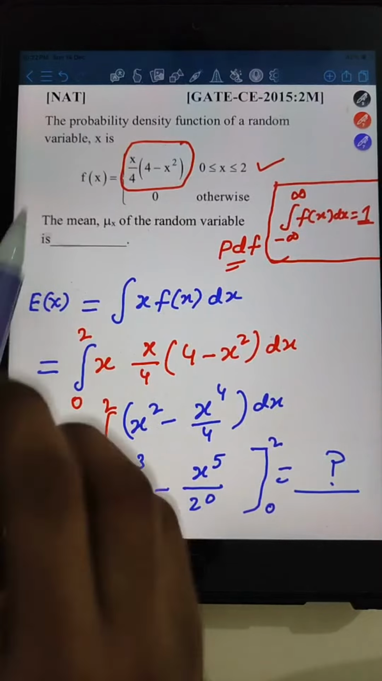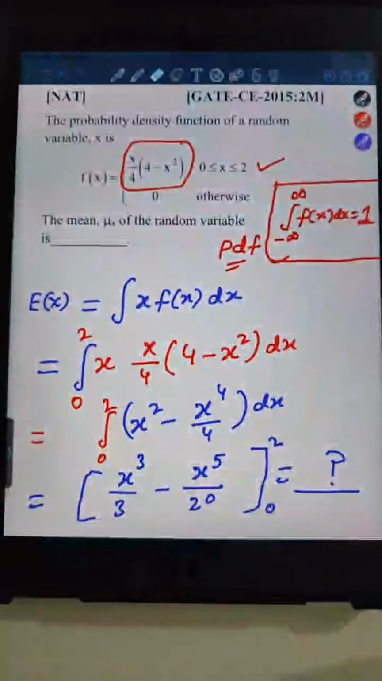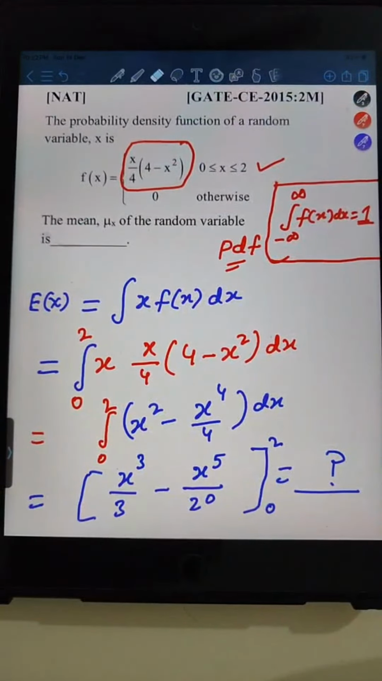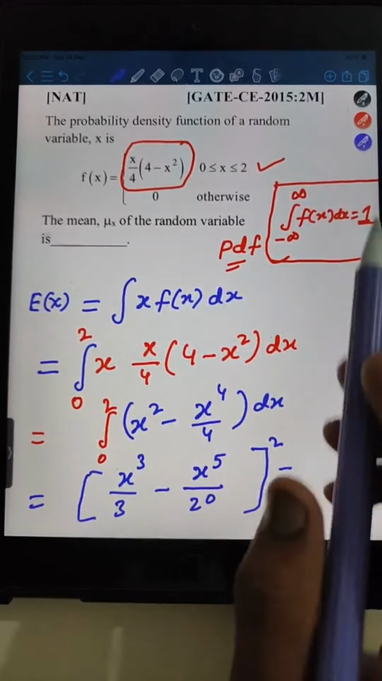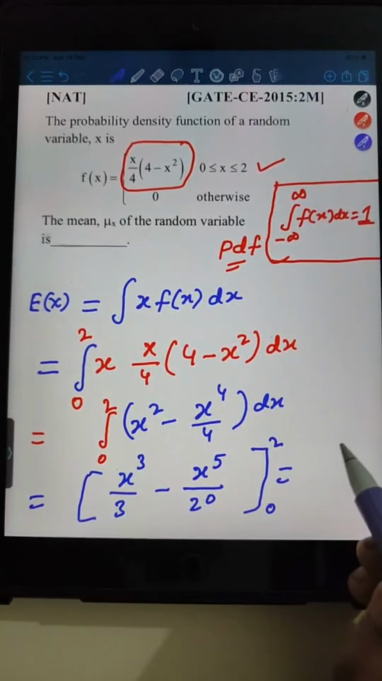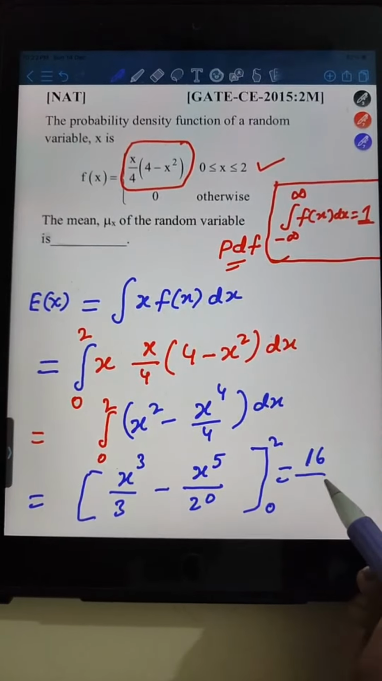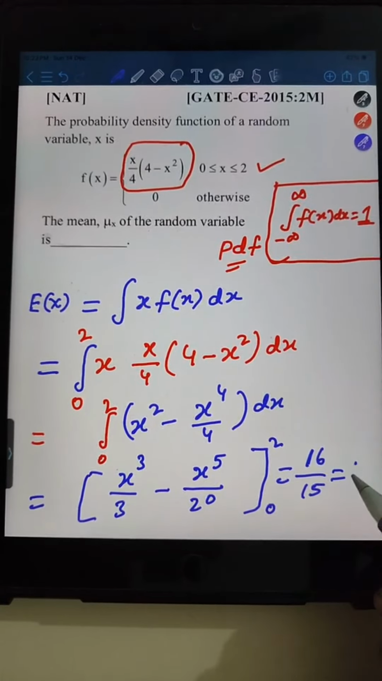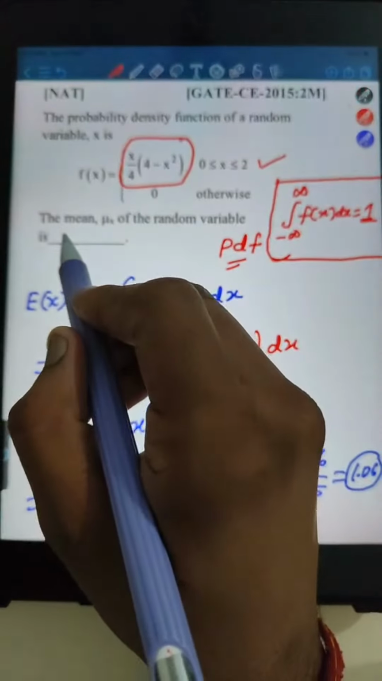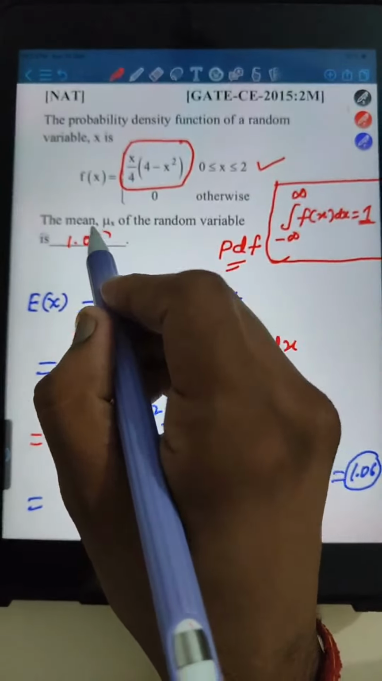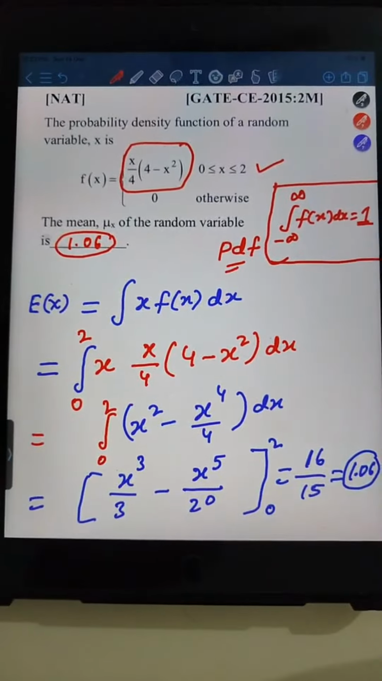Anyone else who has got the correct answer, you can let me know in the comment box. Or if you have any doubt regarding this question, you can comment down in that case also. Okay. So you will get 16/15, that is, 16/15 will come, right? So what we get is 1.06. The correct answer will be 1.06, right?